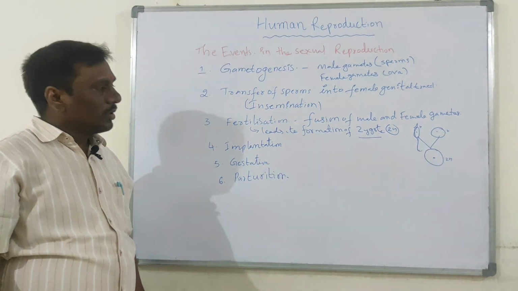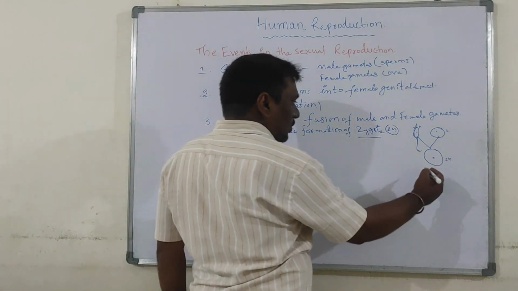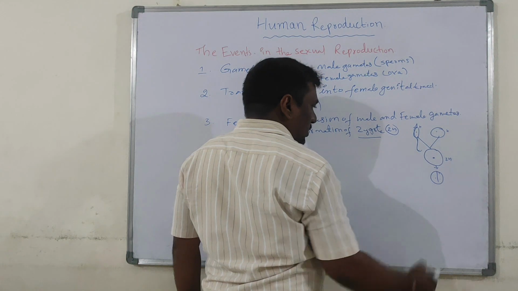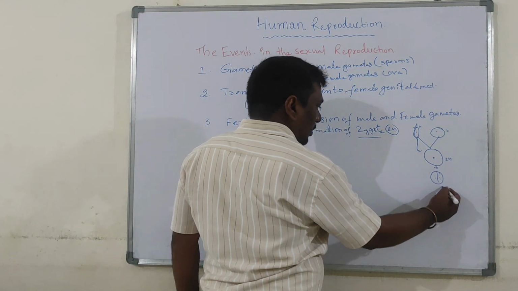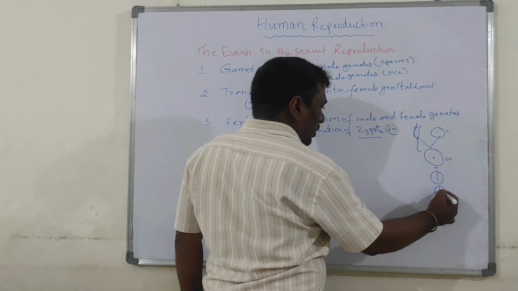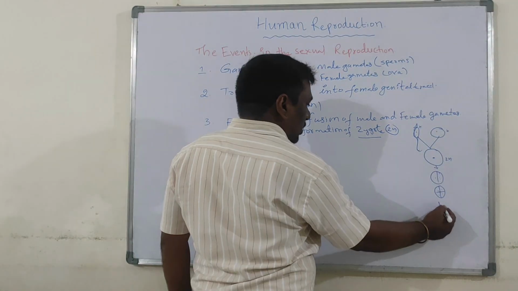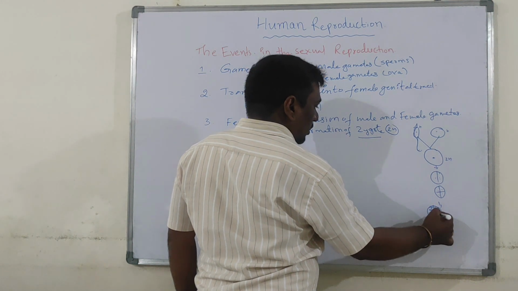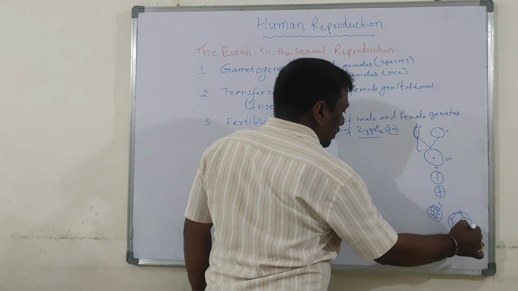Now this zygote undergoes cleavages. Cleavages means mitotic divisions. First mitotic division, 2 blastomeres are formed. Second mitotic division, 4 blastomeres are formed. In this way, the morula stage is formed. Next, the blastocyst is also formed.